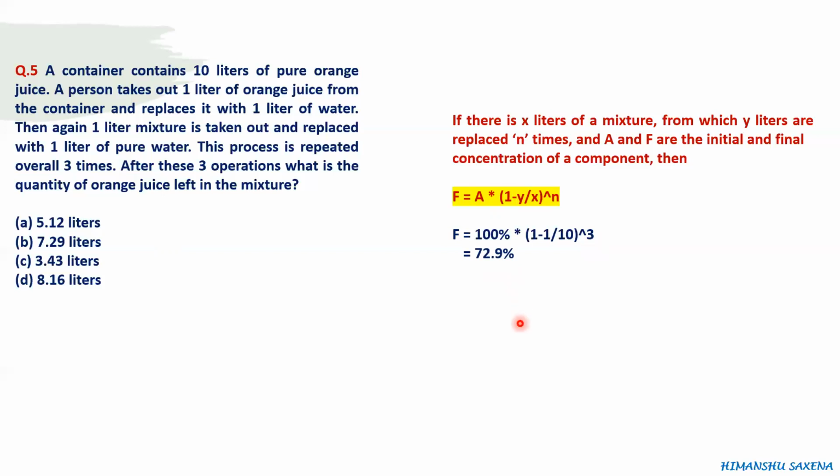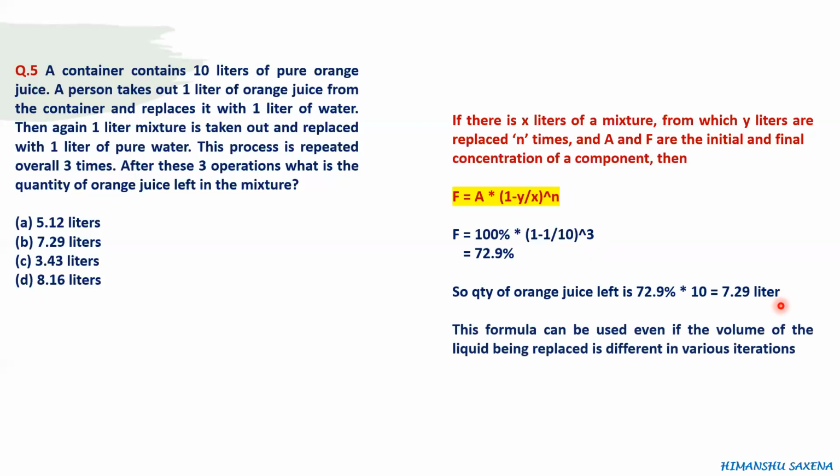Now 72.9% of 10 liters, because even after 3 operations, the quantity of the mixture remains 10 liters. In those 10 liters, 72.9% is orange juice, which means how much orange juice is there? 7.29 liters. 72.9% into 10 liters of the mixture is equal to 7.29 liters of orange juice left after 3 operations.